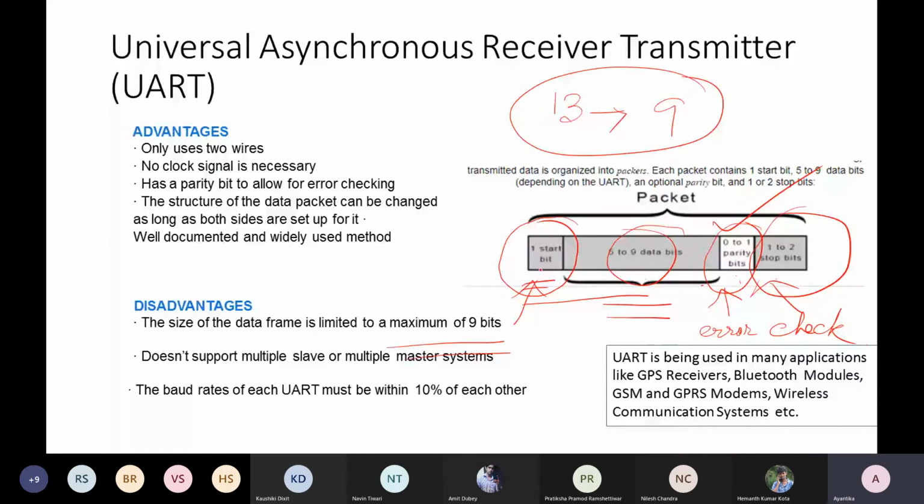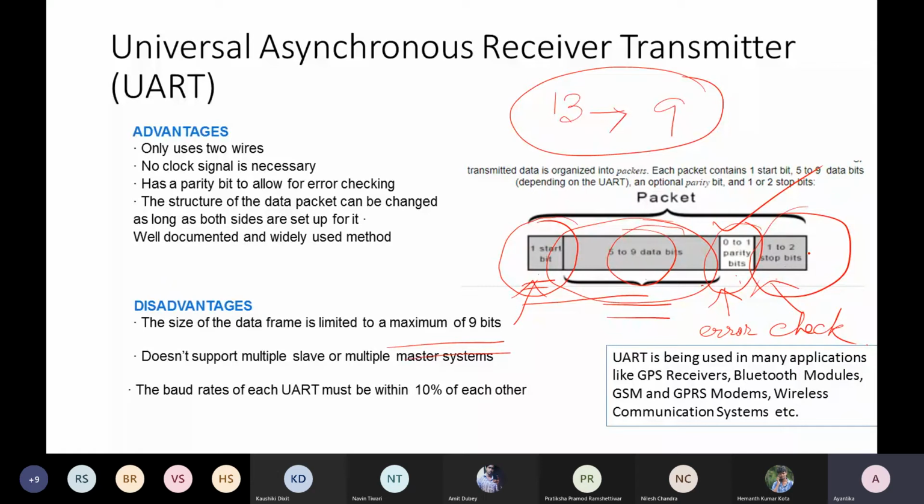We add some start bit and stop bit. The start bit indicates the start of a new data transfer, and that first bit will not be considered as actual data. The next 9 bits will be considered as actual data. After that, 1 bit will be considered as the parity bit, and the next 2 bits will be the stop bits, which again will not be considered as actual transfer.